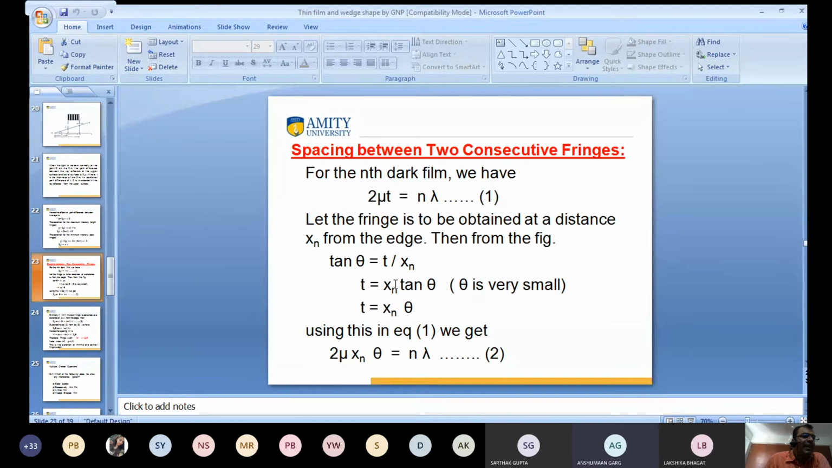So what is T? T is equal to x n theta. Clear? I substitute the value of T in equation number 1. So using this in equation 1, we get 2 mu into T, and T means x n theta, so 2 mu x n theta is equal to n lambda. Clear?